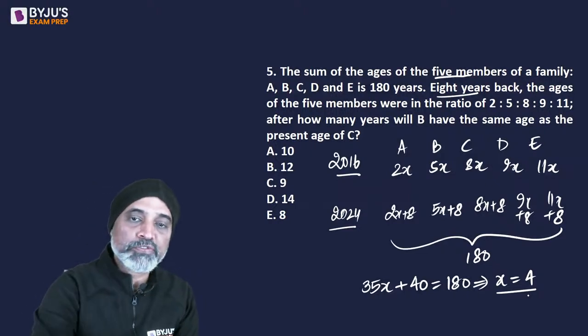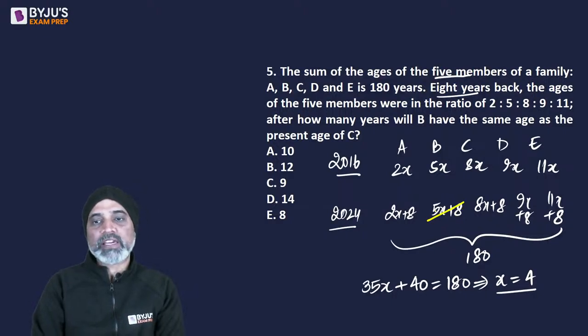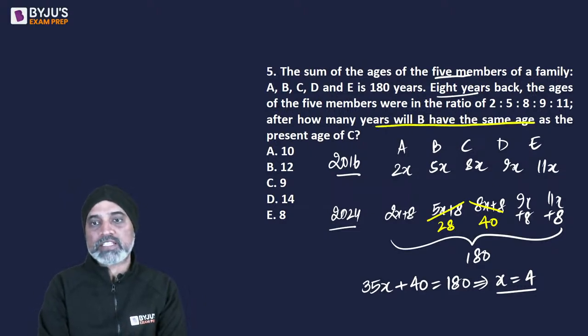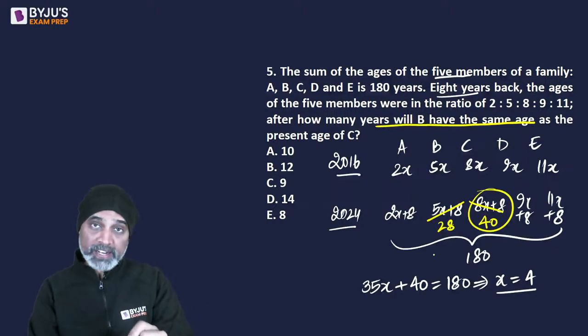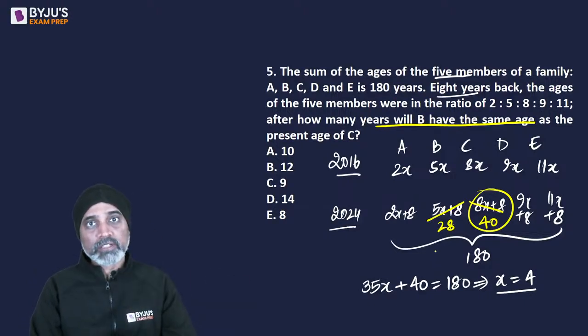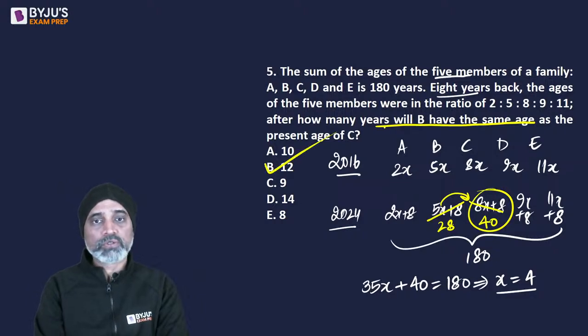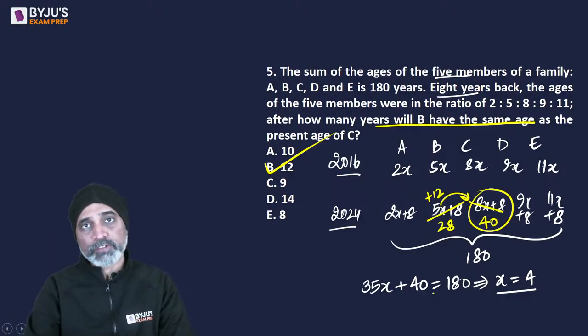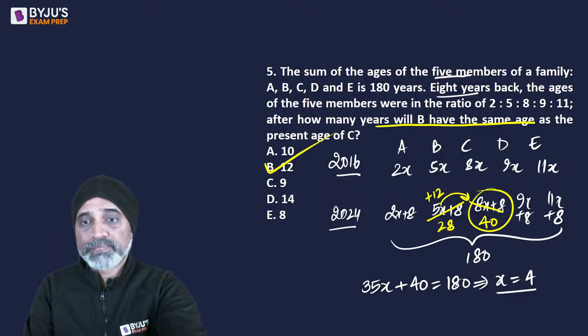If x is going to be 4, so the present age of B is 5 into 4, 20 plus 8, 28. The present age of C is 8 into 4, 32 plus 8, 40. So as per the question, in how many years will B have the same age as the present age of C? So B ka abhi current age is 28 years. So in 12 years, his age will become that of the age of C. So 12 years baad hoga ye. 28, 12 years later will become 40, which is the present age of C.